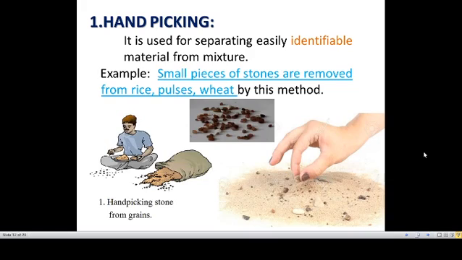So the first method is hand picking. It is used for separating easily identifiable material from a mixture. In a mixture, a very easily identifiable component is separated by hand picking. For example, small pieces of stones are removed from rice or pulses or wheat by this hand picking method. So we can easily pick the stones in the pulses or wheat or rice.